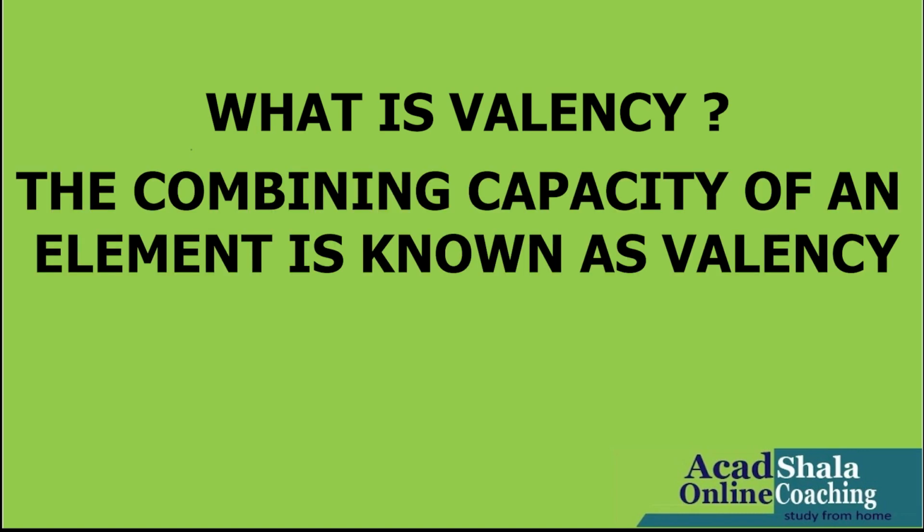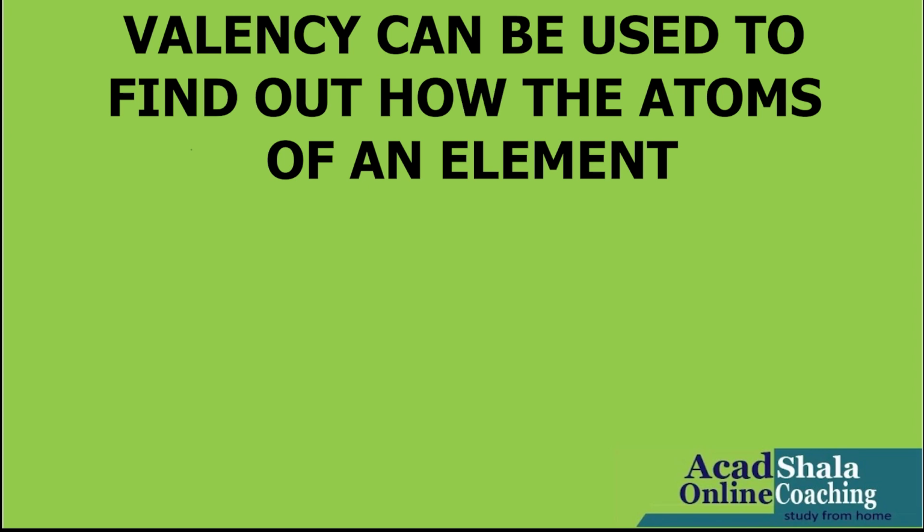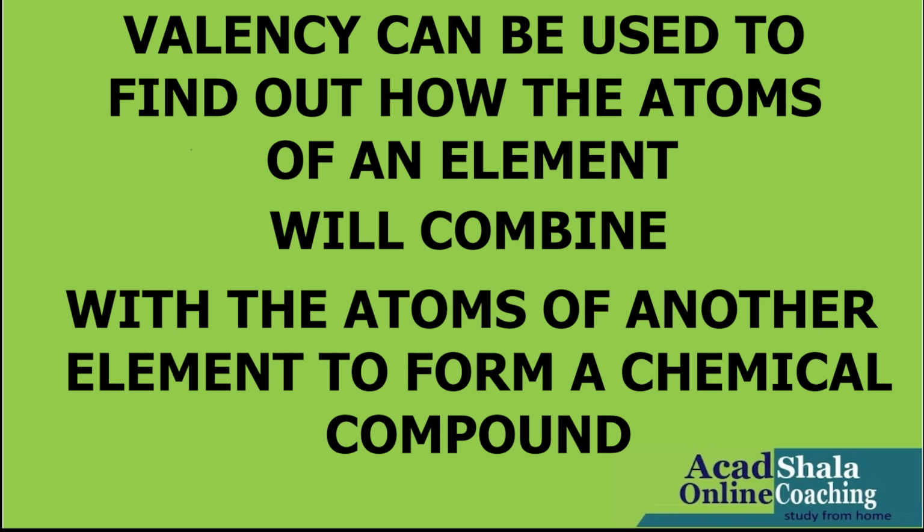Now, we should know what is valency. The combining capacity of an element is known as valency. Valency can be used to find out how the atoms of an element will combine with the atoms of another element to form a chemical compound. Let us understand this with a very simple example. The valency of an atom of an element can be thought of as hands or arms of that atom.